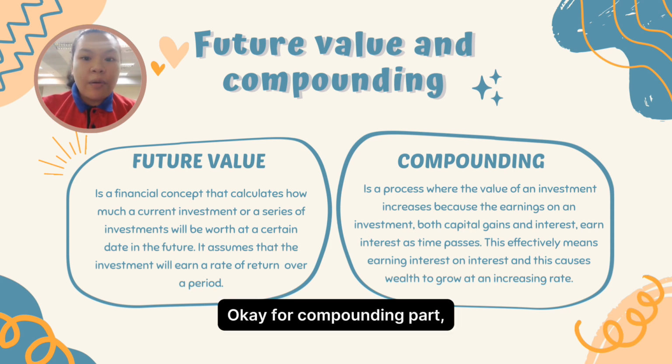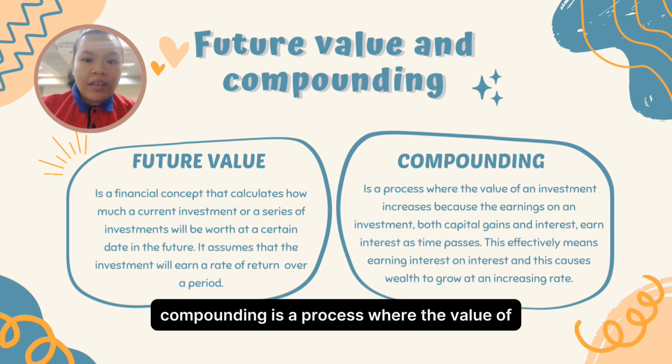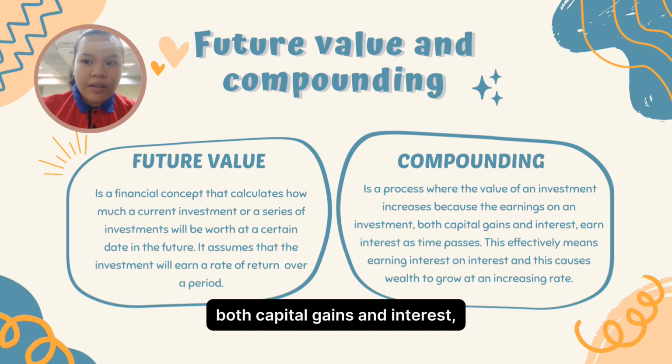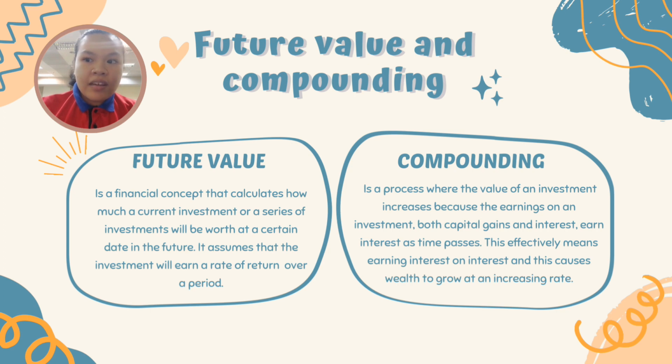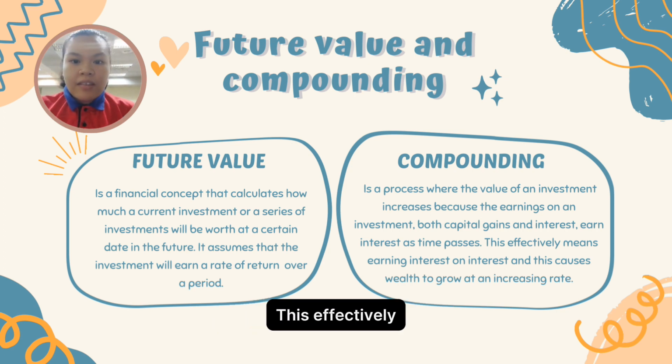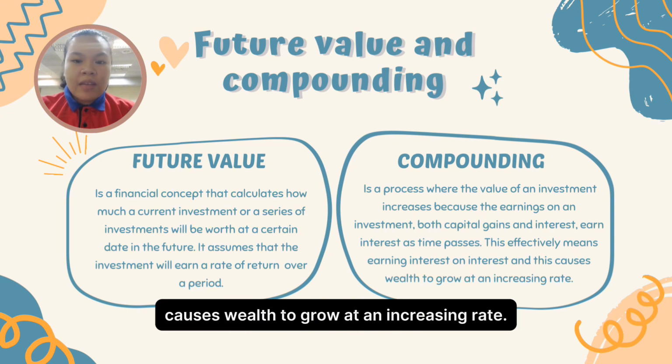Okay, for the compounding part, compounding is a process where the value of an investment increases because the earnings on the investment, both capital gains and interest, earn interest as time passes. This effectively causes wealth to grow at an increased rate.